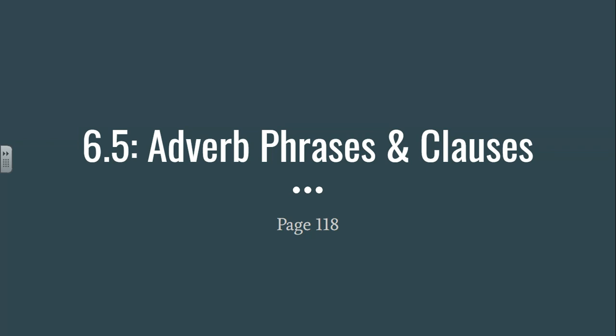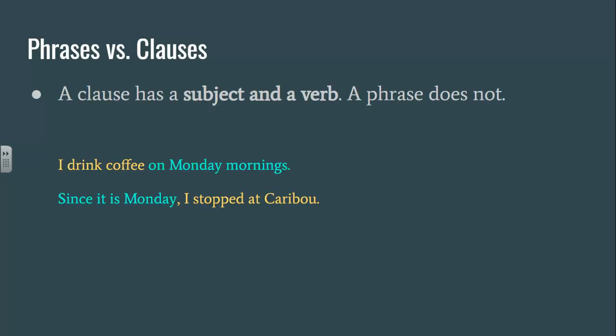Today we are going to talk about lesson 6.5, which is about adverb phrases and clauses. I'm pretty sure this is the last lesson in chapter 6, so we'll start talking about what we're going to do for a test too. But before we get there, we have some work to do about adverb phrases and clauses. It is on page 118 of your textbook.